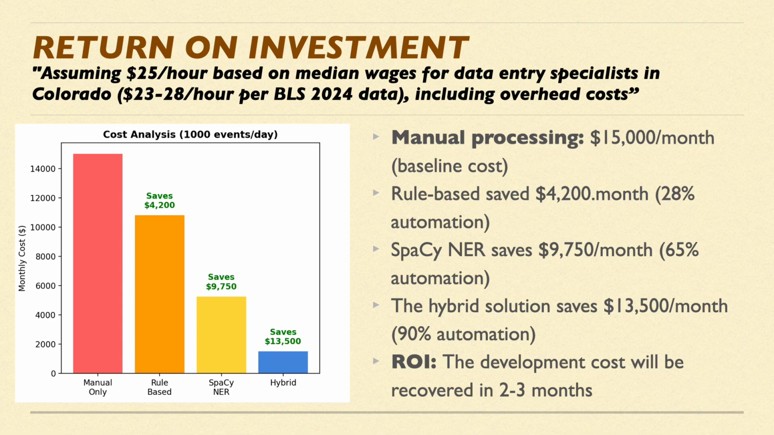Rule-based saves $4,200 per month with 28% automation. SpaCy NER saves $9,750 per month with 65% automation. The hybrid model solution saves $13,500 per month with 90% automation. That means the development costs are recovered in just 2 to 3 months with massive ongoing savings.